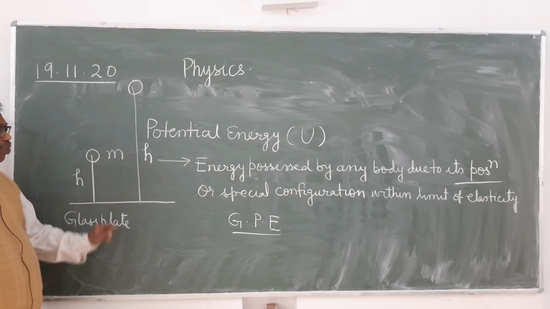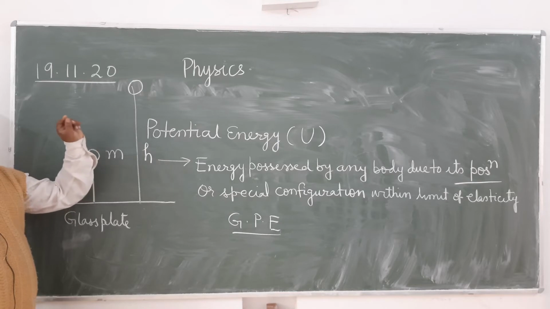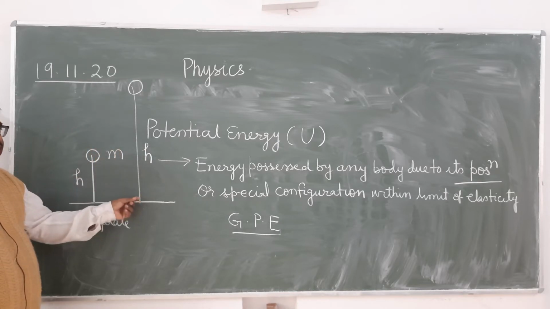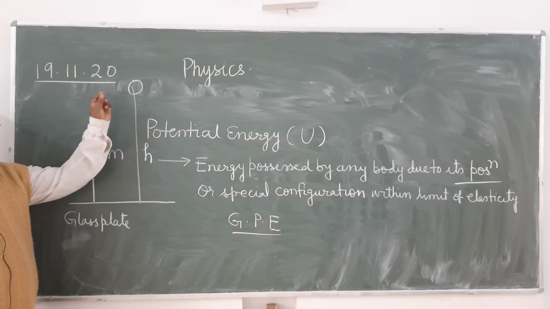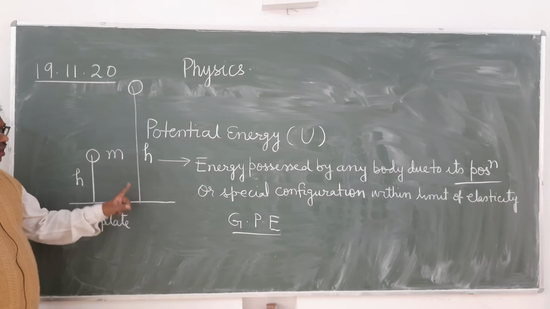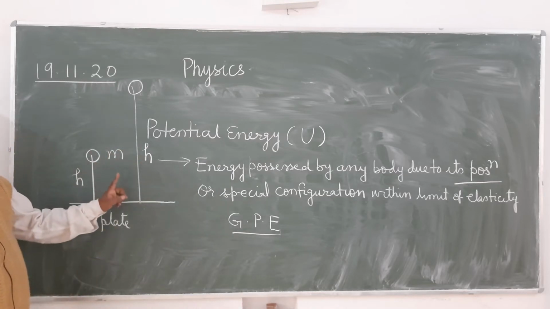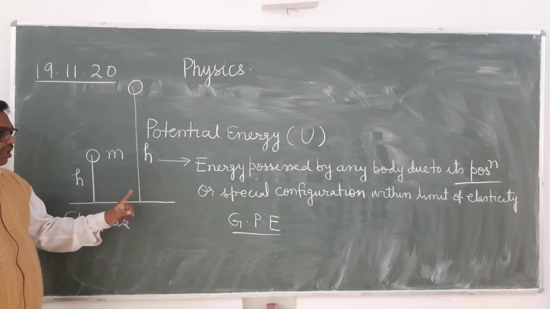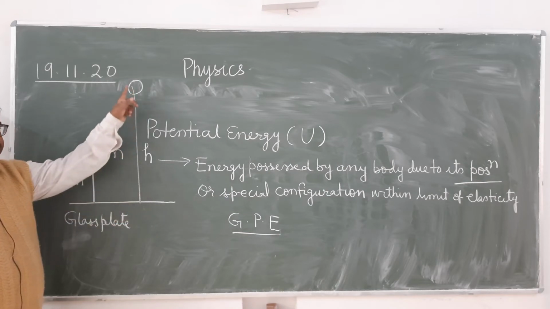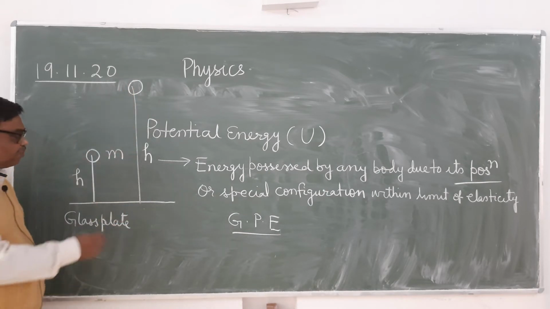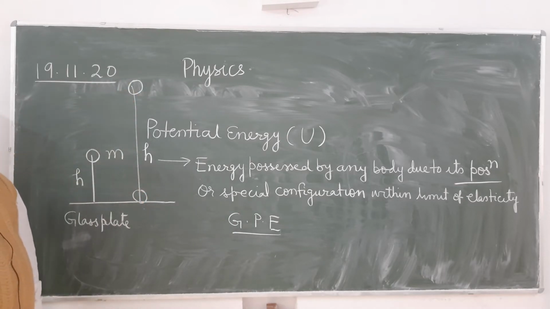As already I have told, kinetic energy is equal to that amount of work done which is performed in imparting that velocity. Here, in case of gravitational potential energy, it is equal to the amount of work done in carrying the body from here to here. How much work will be done in carrying the body from this position to this position? Who can tell?